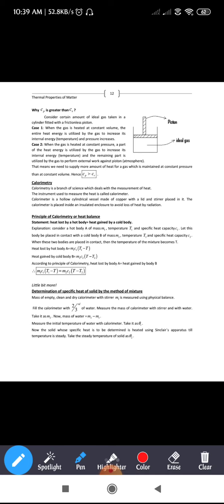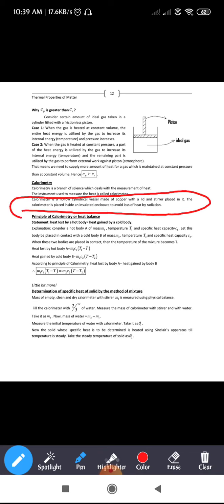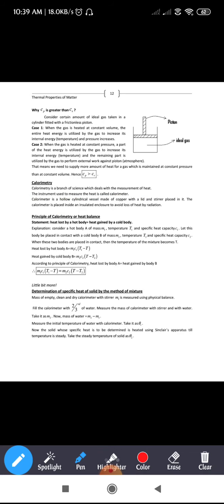That's all. No need of going through what the calorimeter consists of, and that calorimetry is a branch of science which deals with the measure of heat. Those things you don't need to write. The instrument calorimeter is used to measure the heat. That's all. That is fine.